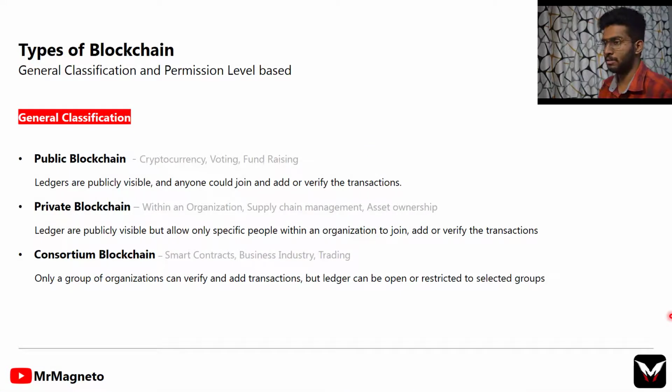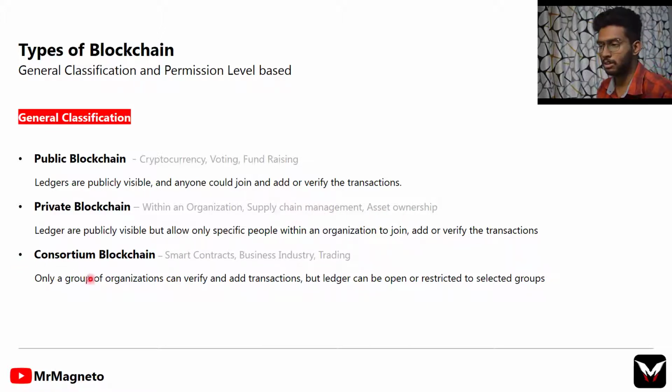So next we are going to learn about types of blockchain. According to the general classification, there are mainly three types of blockchain: public, private and consortium blockchain. In the case of public blockchain, we use it for cryptocurrency, voting and fundraising, and the databases, which means the ledgers, are publicly visible and anyone can join and add or verify transactions, just like in cryptocurrency networks. Going for private blockchain, only specific people within an organization are allowed to join, add and verify transactions. For example, supply chain management and asset ownership within the organization.